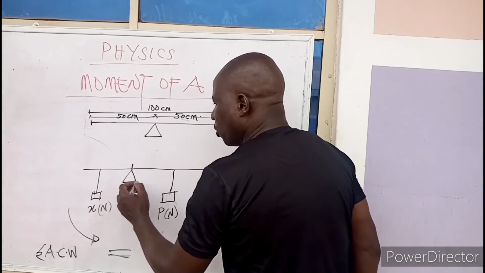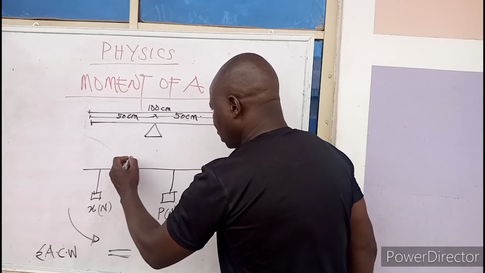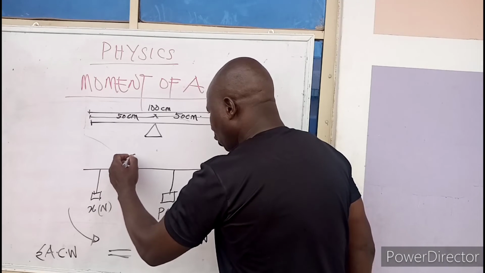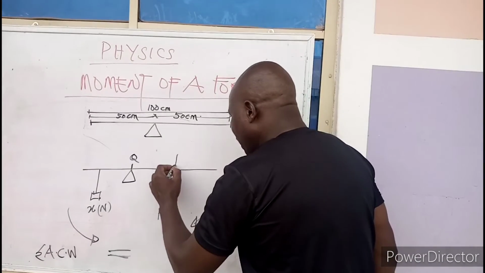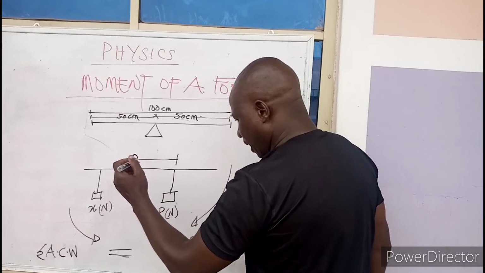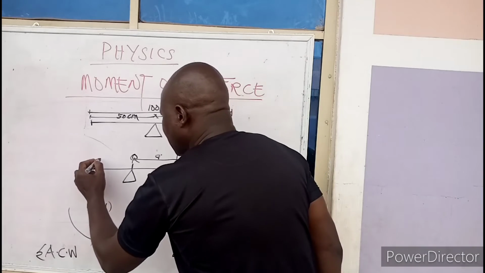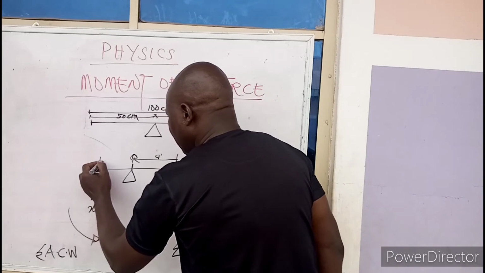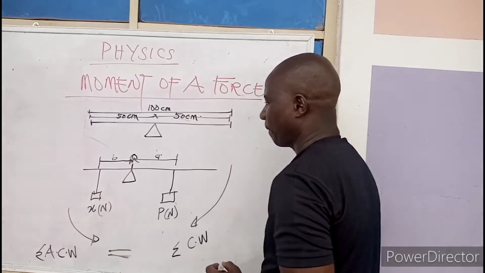Where am I taking the moment from? Let's say this point is point Q. The distance from here to point Q, let us call it A, and the distance from this body X to the pivot, call it B.